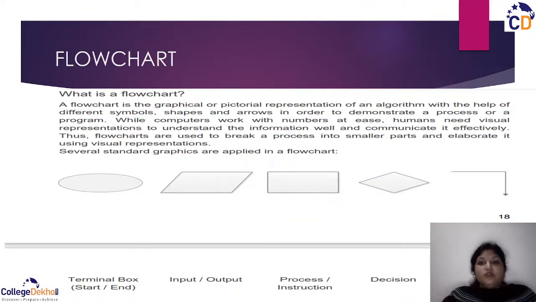Before moving to the concepts or starting with Python, everybody should know that whenever we have a program, we should have the steps of that particular algorithm. And how do we show the steps of that algorithm? You can depict it using a flowchart. A flowchart is a graphical, pictorial representation of any algorithm.